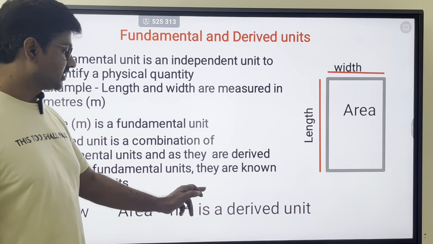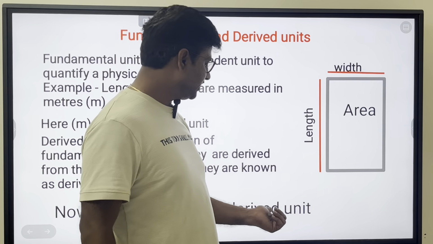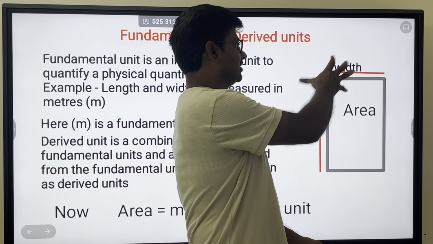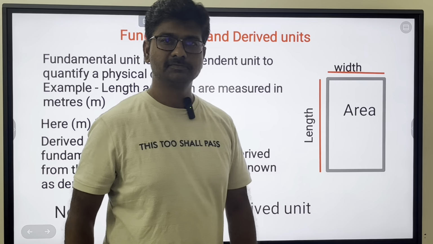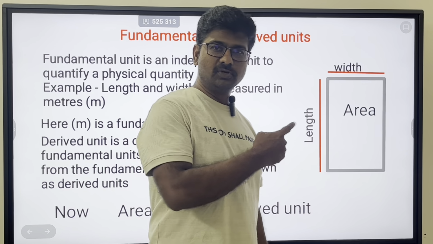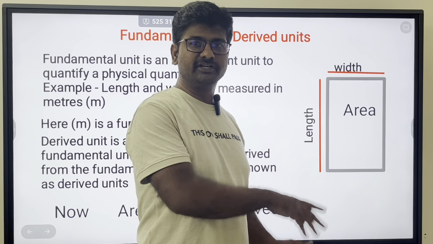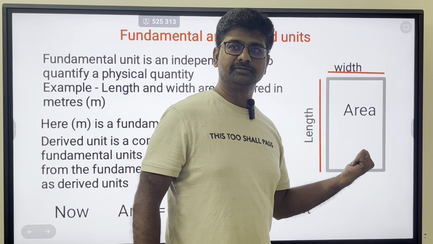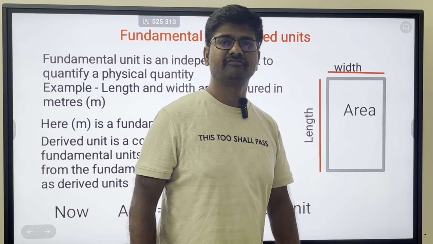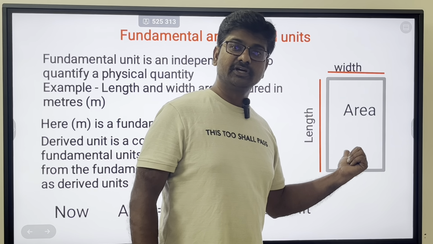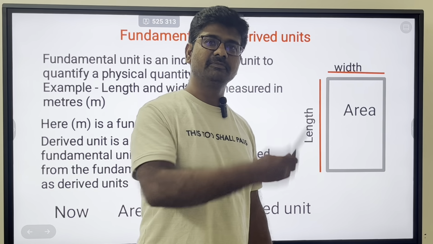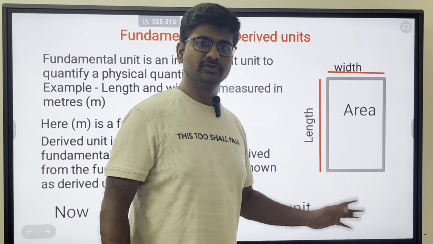So meter square is a derived unit. You are not getting meter square directly. I cannot find the area directly. I have to find length. I have to find width. So after finding length and width, I get what is the area. So length and width are fundamental quantities. Area is a derived quantity. So length, which is measured in meters. So meters is a fundamental unit. Meter square is a derived unit. So if you are deriving unit from other fundamental units, then that is a derived unit.